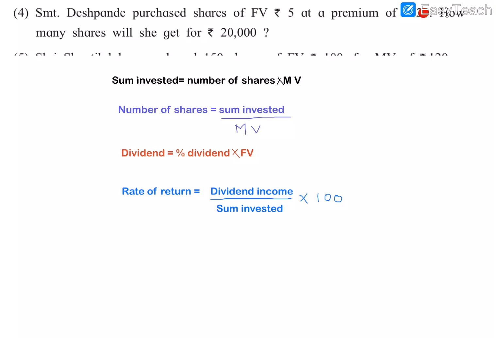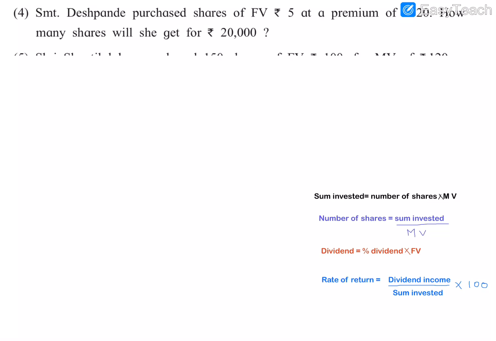We have face value and premium, so we can find market value by adding face value and premium. Since it is a premium, we need to add both to get the market value. First we can write what all is given in the problem. FV is equal to rupees 5 and the premium is given.